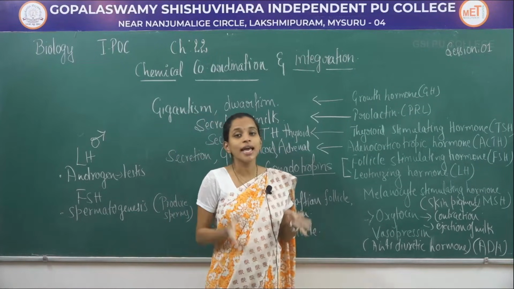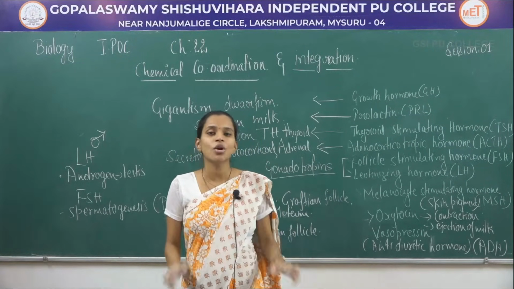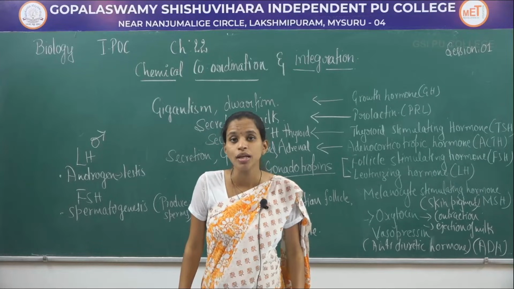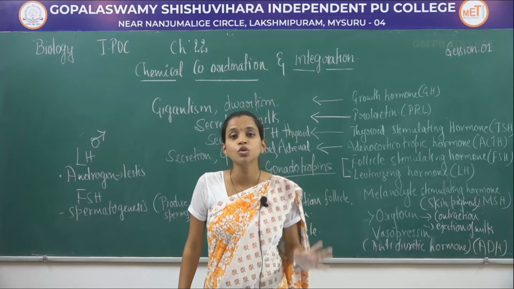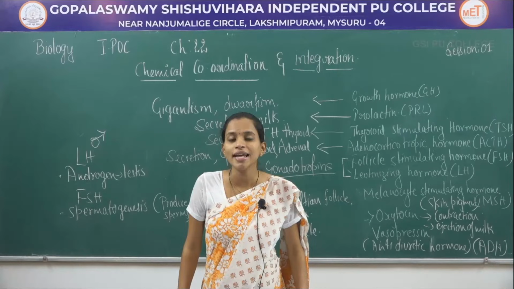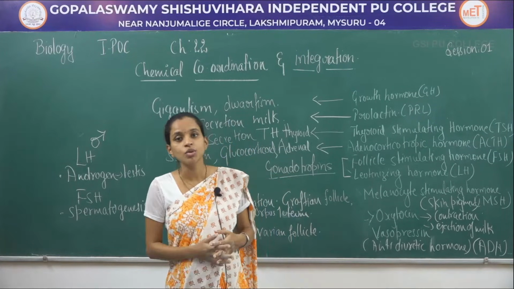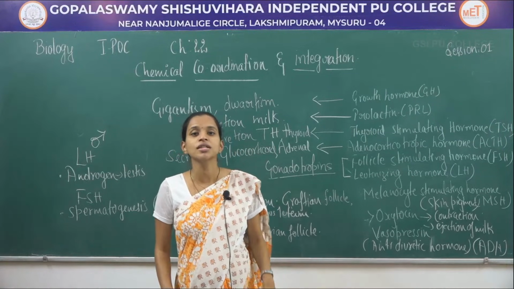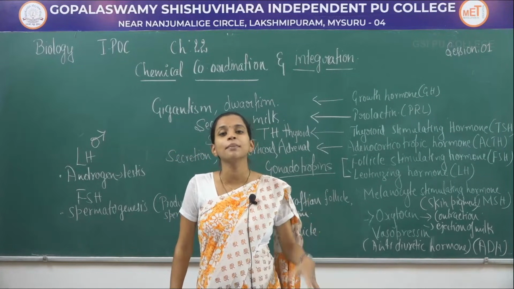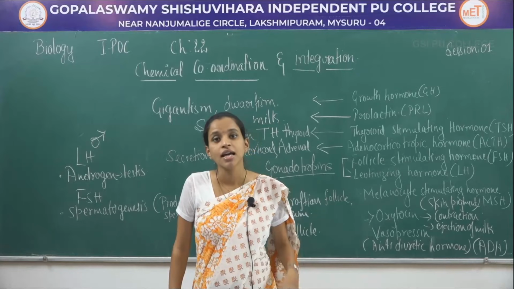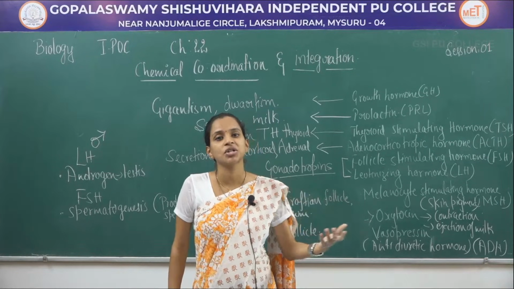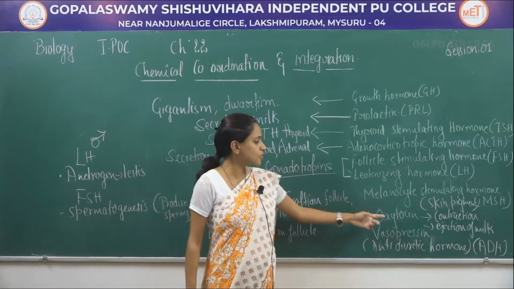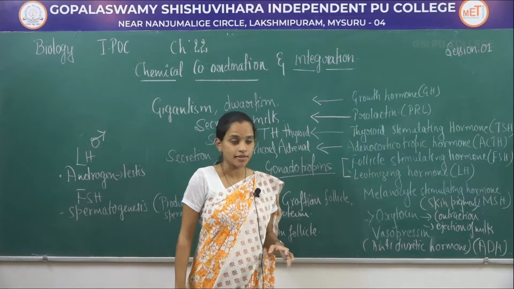This oxytocin helps in vigorous contraction of the uterus during childbirth, that is smooth muscle contraction of the uterus during childbirth. That is one function. The second function is that they help in ejecting the milk from the mammary glands.